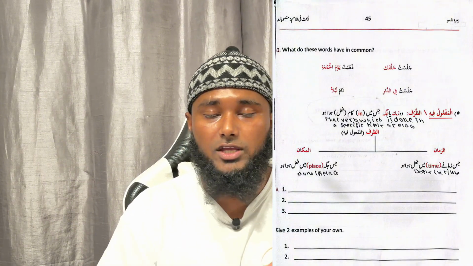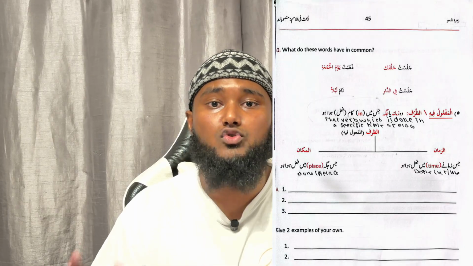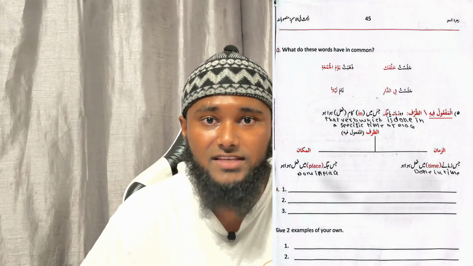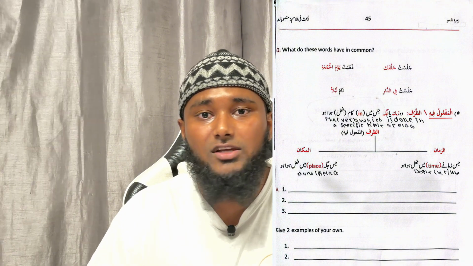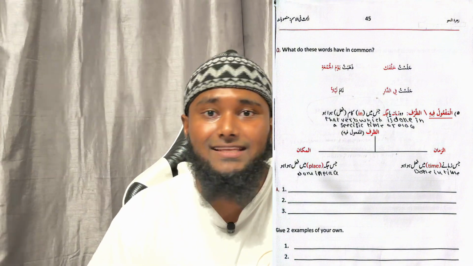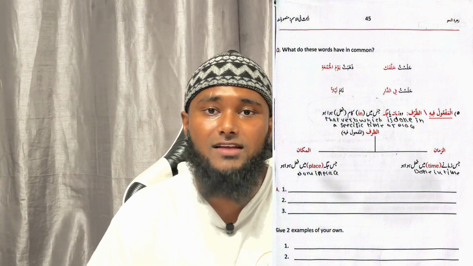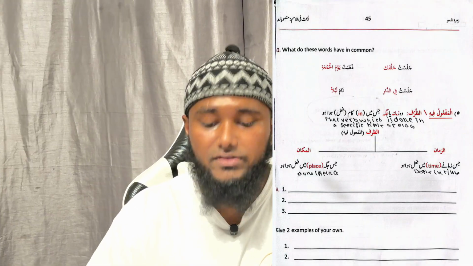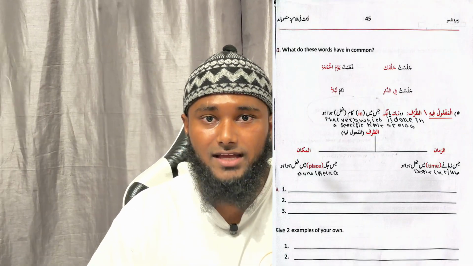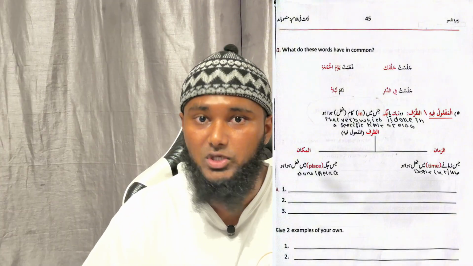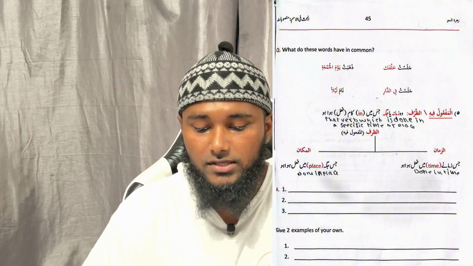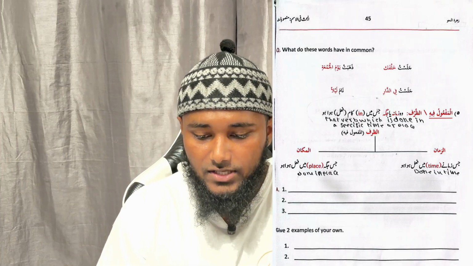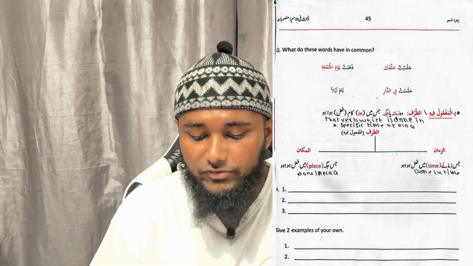But just a quick explanation: جلست في الدار should not be in this chapter, because we're talking about those words that are going to be in the nasb case. Therefore, they're most likely going to have a fatha. So في الدار does not make sense to be in this chapter, because that's supposed to be in the majrurat section. Even though it does denote place and time, it's not a maf'ul fihi, because it's not in the nasb case. So it's not right to put it in this chapter. So this was the chapter of al-maf'ul fihi.